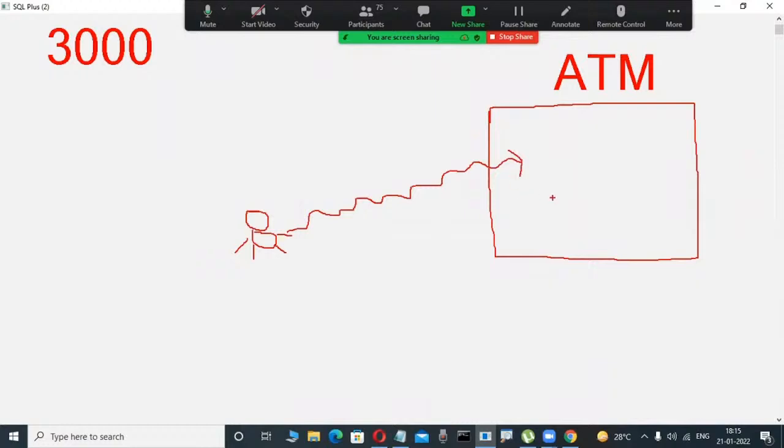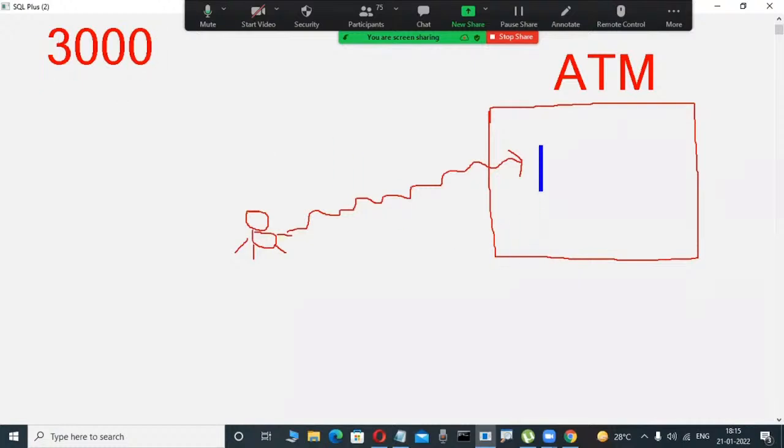For example, I'm inserting an ATM card. It will ask for a PIN number. I'm not checking the balance, for example. But unfortunately, my balance is how much? 3000 rupees are there presently in my account. Now I decided to withdraw some amount. Okay, fine. But unfortunately, 3,000 is my available balance.